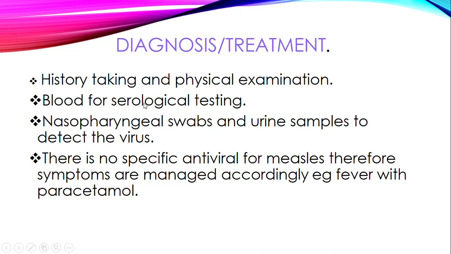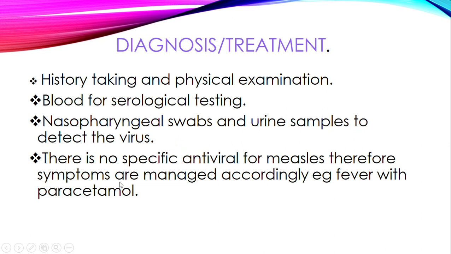Then blood for serological testing can also be done, which can show the antigens for measles present in the blood. Then a nasopharyngeal swab. Remember, the child also has a sore throat, so a swab can be collected on the throat, and urine samples to detect the presence of the virus.